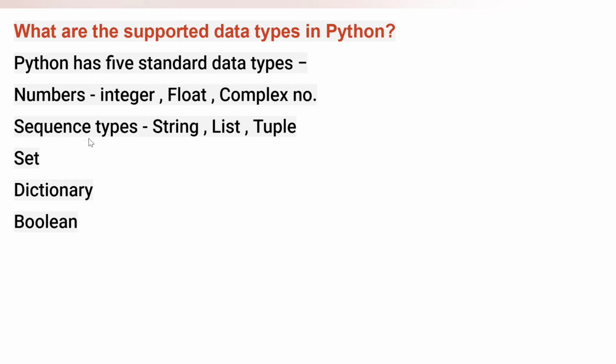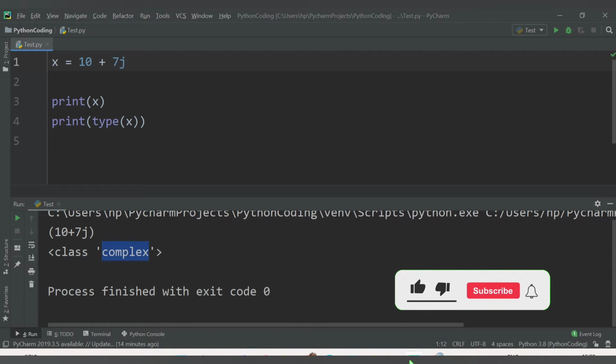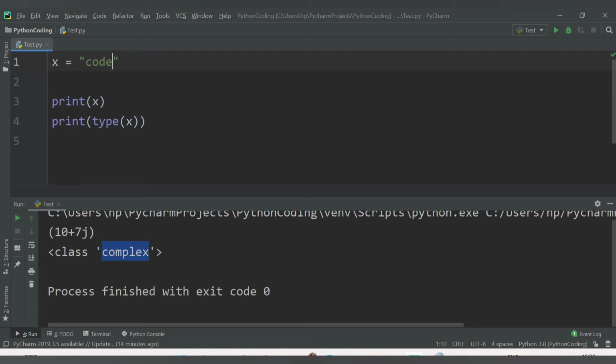Now let's move towards the second one, which is the sequence type. In sequence type, the first one is string. A string can be defined as a sequence of characters represented in quotation marks. You need to provide the quotation marks if you want to assign a string value to a variable. Let's say here I provide quotation marks, and here I set the value, let's say code crush. If I provide this value, then the type of this variable will now be string. Let's check that. We are getting here str, which is short for string.